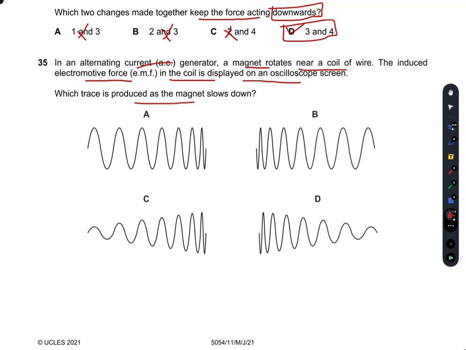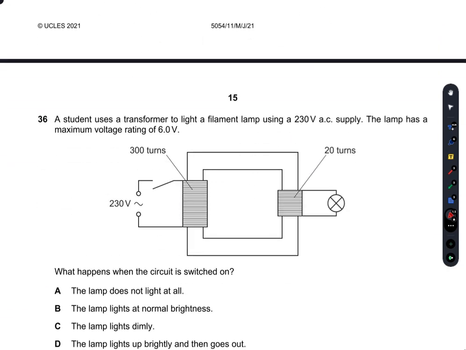It would not increase as in A and C. The frequency would decrease, and similarly, the amplitude will also start to decrease on the oscilloscope screen. So D is the right answer. The amplitude would also decrease. So D is the right option.